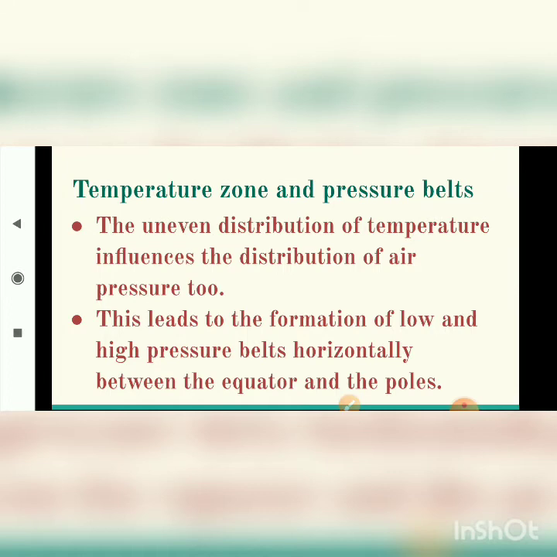So because of the uneven distribution of temperature, the distribution of air pressure is also influenced, which leads to the formation of low and high pressure belts horizontally between the equator and the poles.